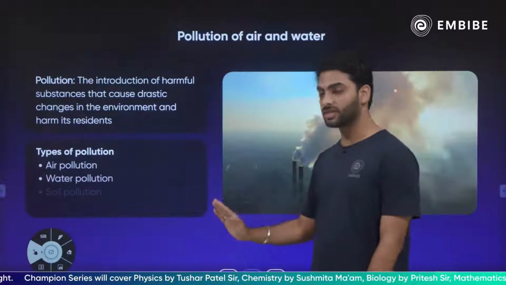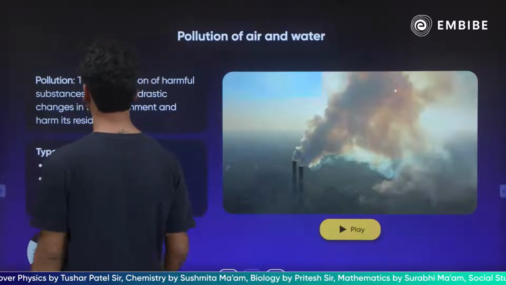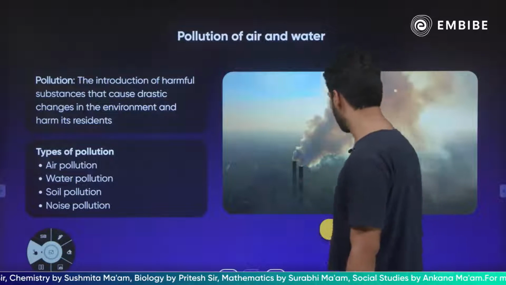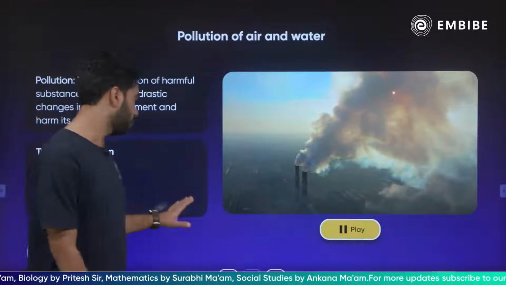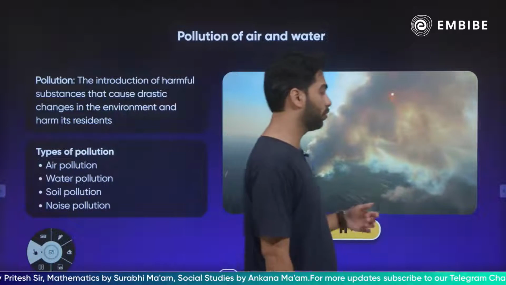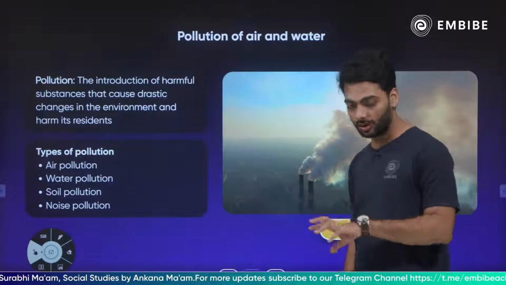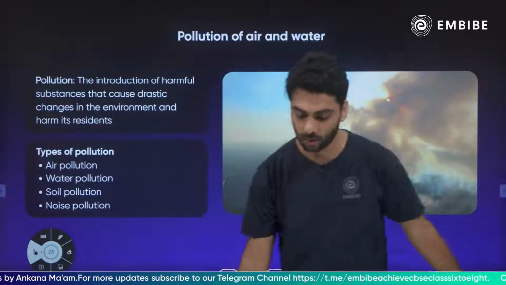And then we come to the next chapter of your grade 8, that is pollution of air and water. In this you learn about what is pollution, what are the different types of pollution and how can pollution be reduced or controlled. Okay, like air pollution, water pollution, soil pollution, noise pollution are the different kinds of pollution that are happening, and how do you curb them, how do you control them is also something that you learn in this chapter, that is pollution of air and water.